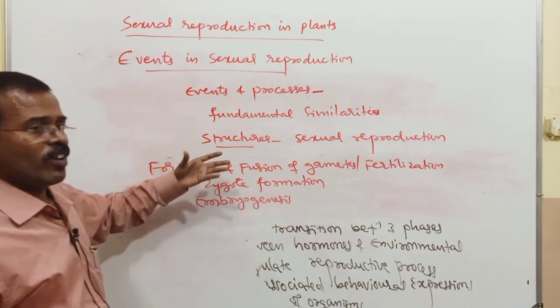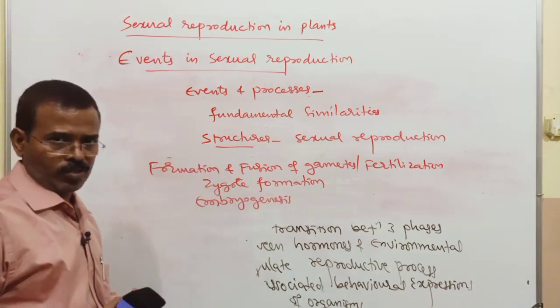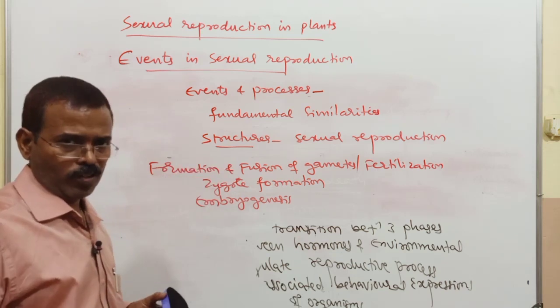These are the different events which occur in sexually reproducing organisms.